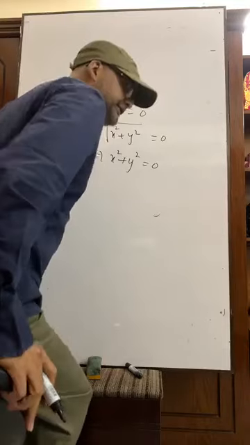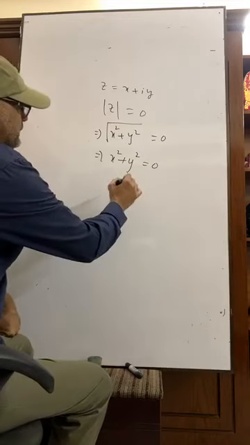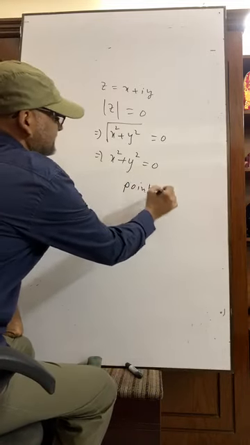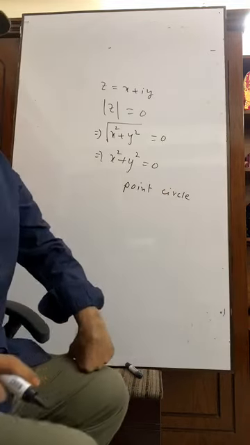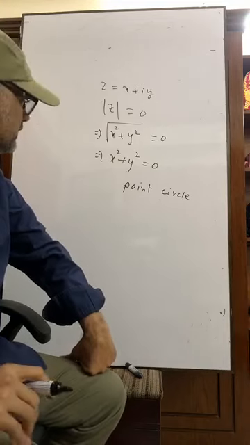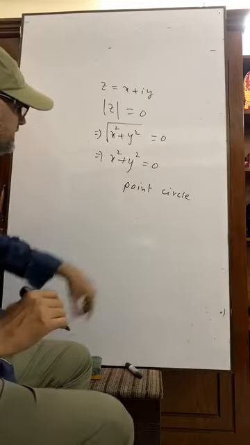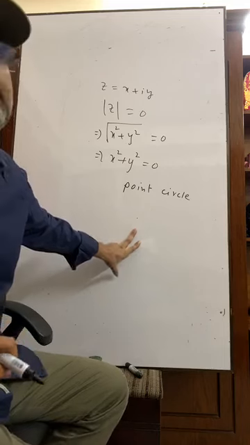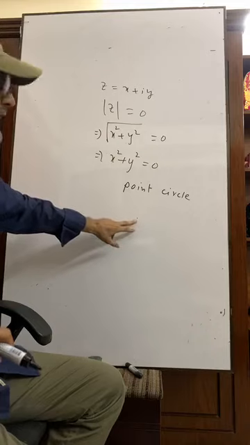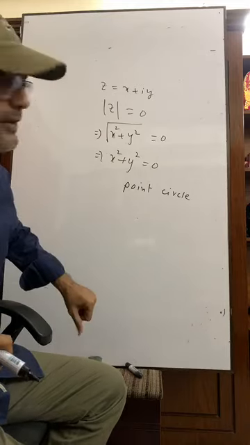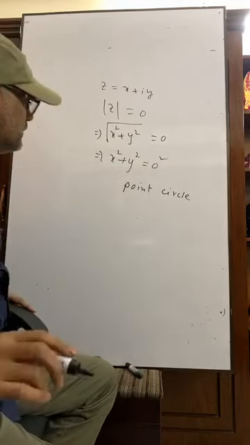You know whose equation this is? It is a point circle. What is a point circle? Having radius 0 and whose center is at the origin. This is a point. It doesn't have any radius. It doesn't have any length, breadth and height. So it is lengthless. That means it doesn't have any radius. Radius is 0, that is, we can write here 0 squared, right? So it is a point.